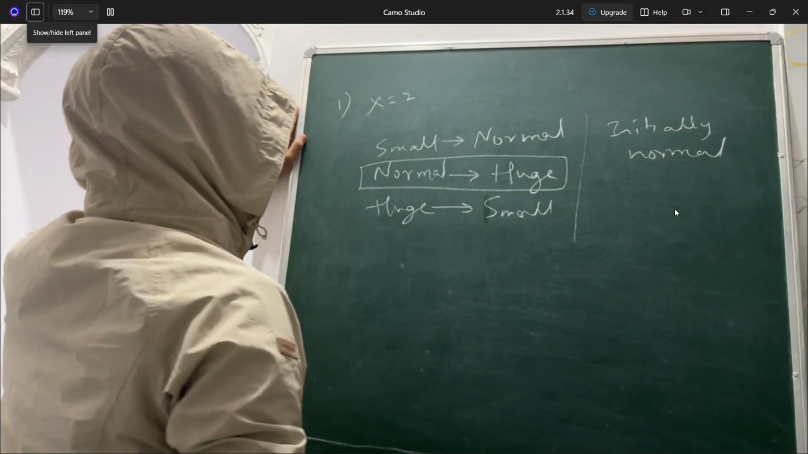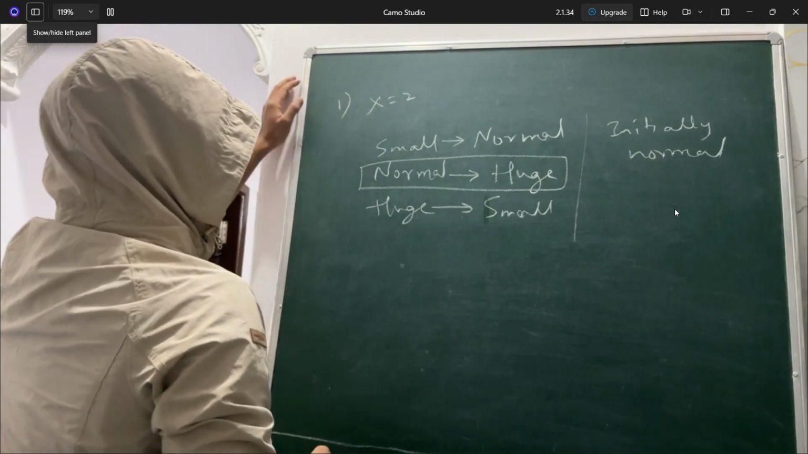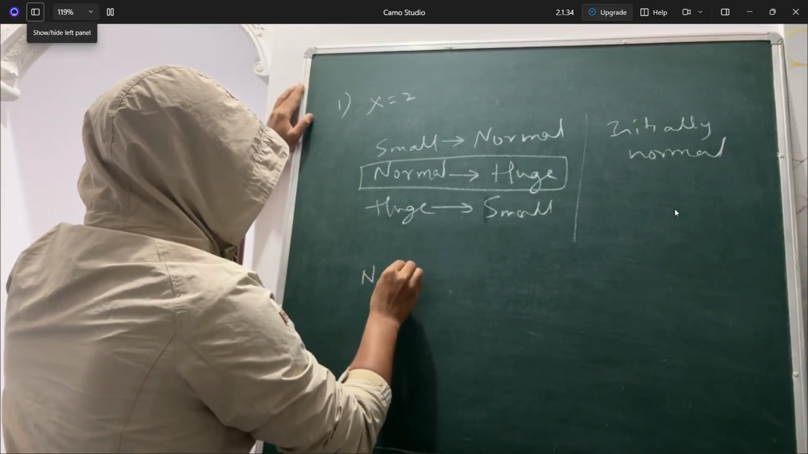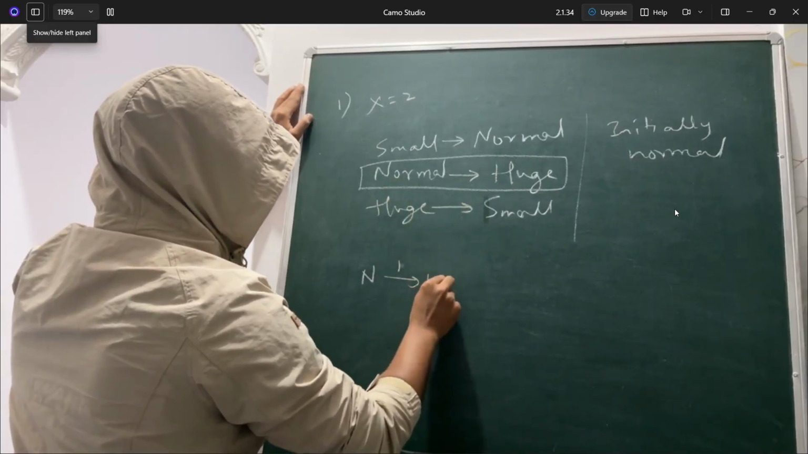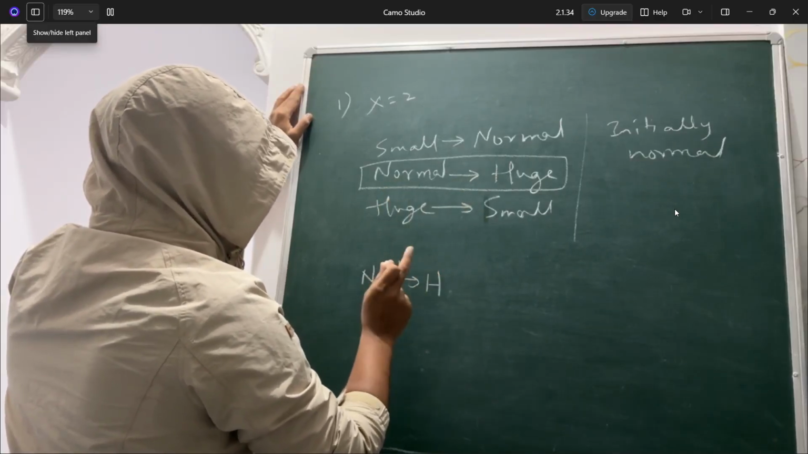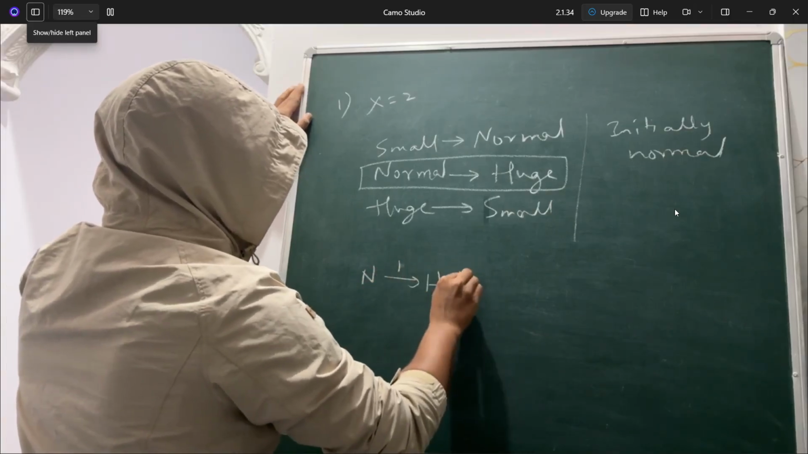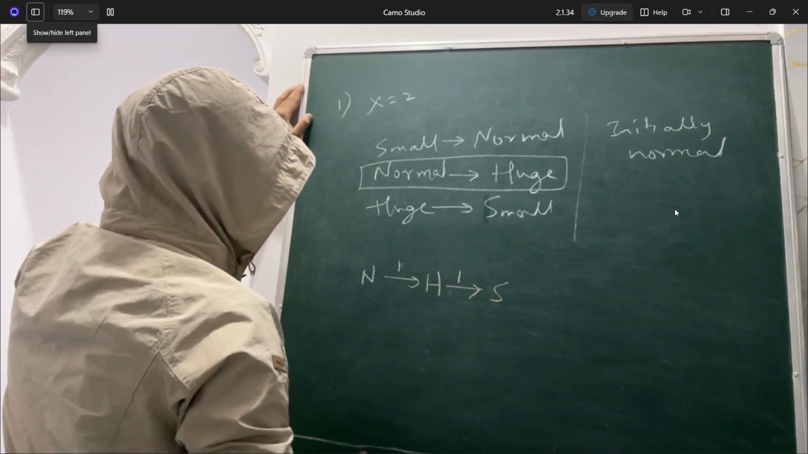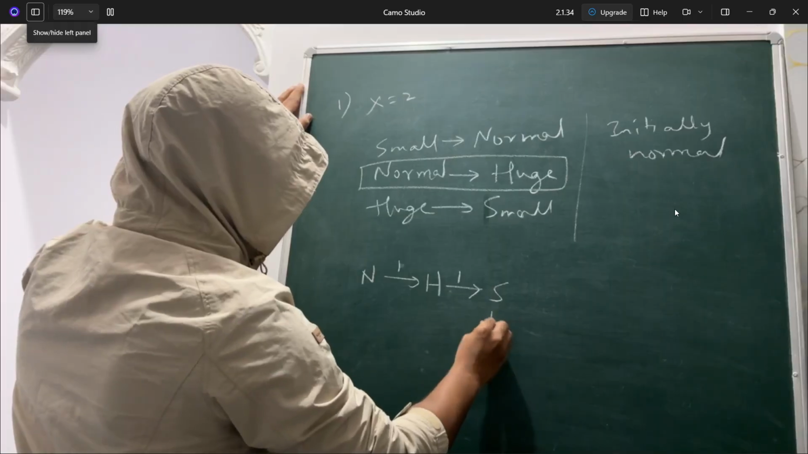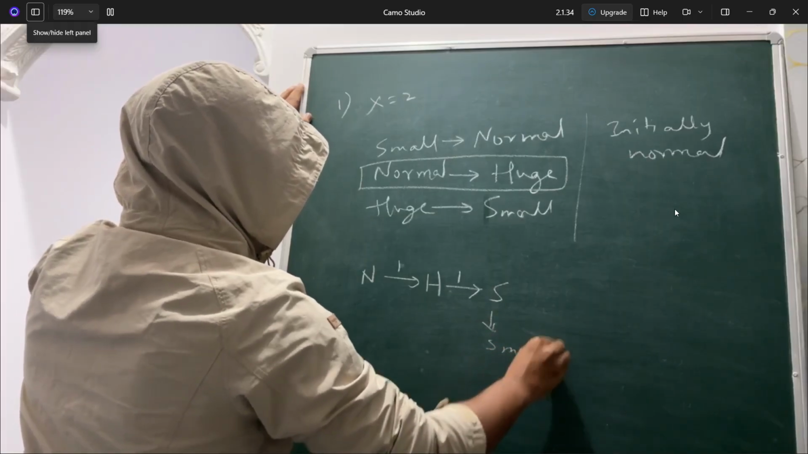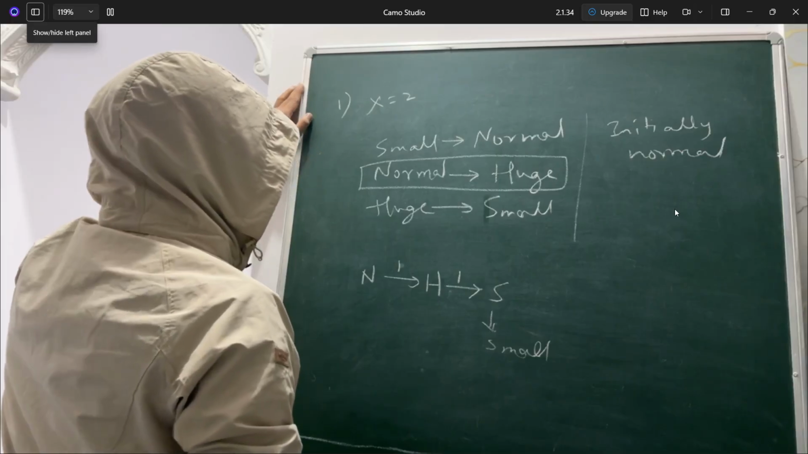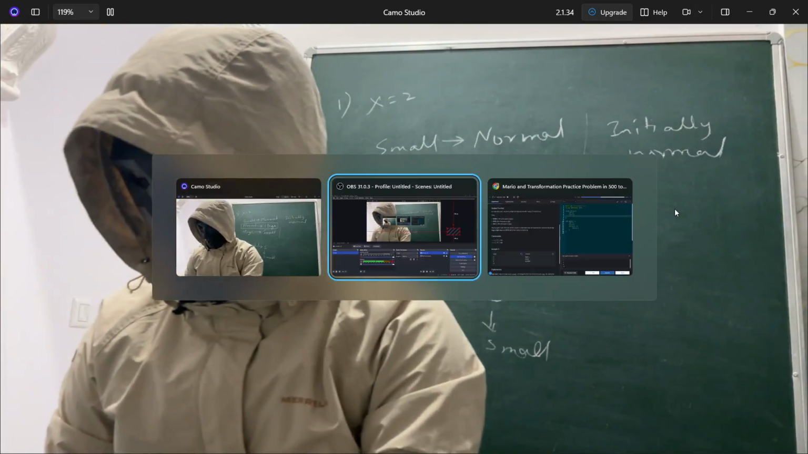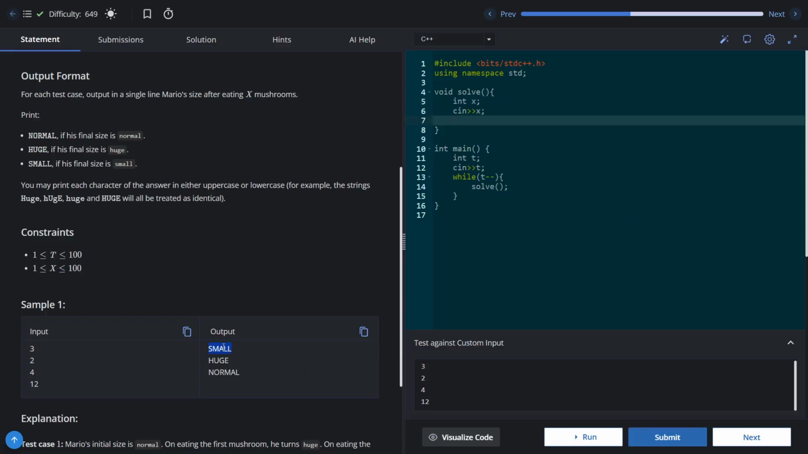Got it. So now let's take two mushrooms he'll eat. Since Mario is normal now, he'll eat one mushroom. Since he's normal, he'll become huge. He became huge, and he has eaten only one mushroom, and one more mushroom he needs to eat now. So he's eating one more mushroom. Huge will turn to small. So Mario's final state in this case will be small. Got it, right? This was the first case. Let's see if the answer is correct or not. Yeah, it is small.